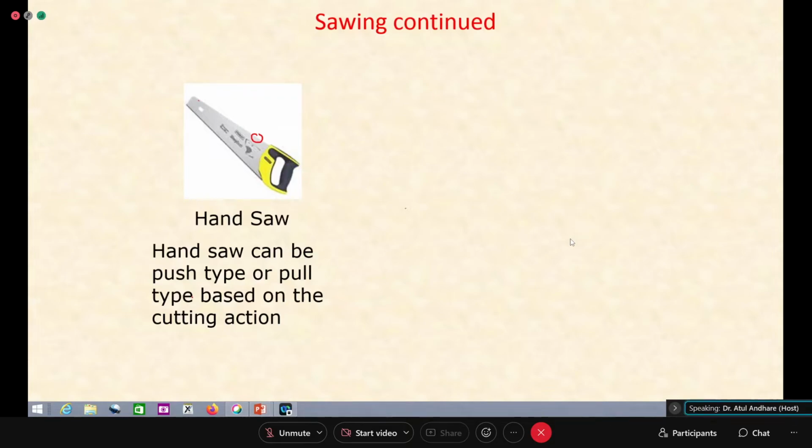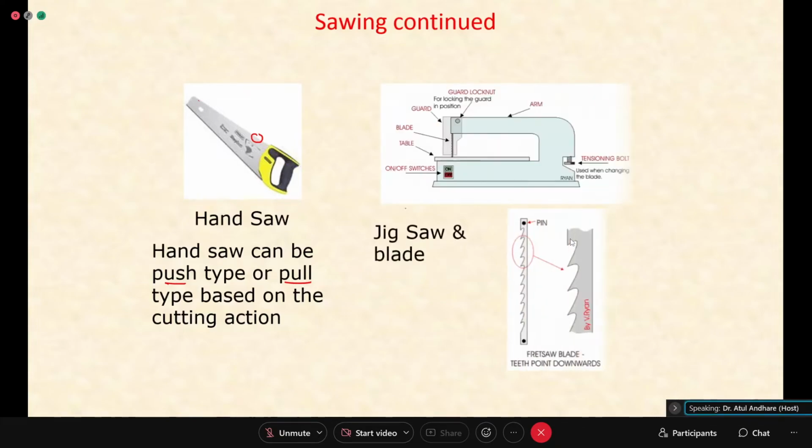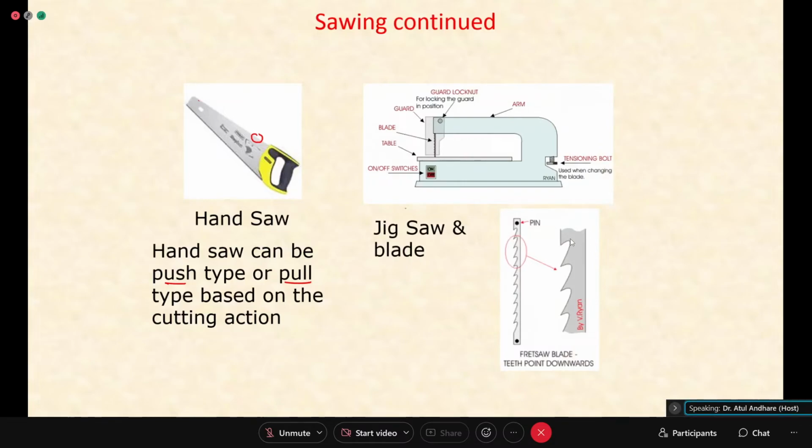This can be of push type or pull type, meaning whether you are cutting while pushing or pulling. Based on that, the name is given. So the hand saw is a very widely used, very common saw. If you do any job in the workshop, you will be required to use a hand saw.